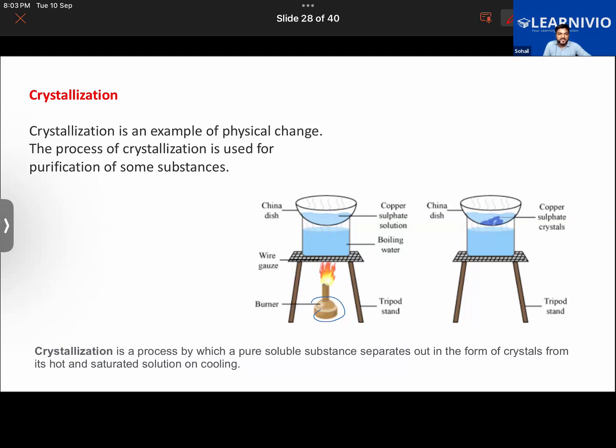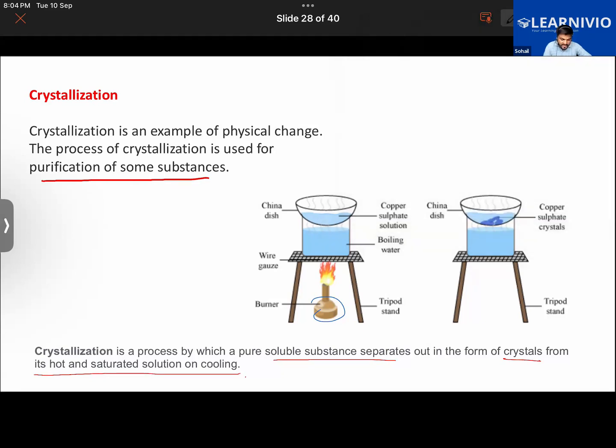So that's why it is a physical change, and crystallization is mainly used for purification of some substances. It's a process by which a pure soluble substance separates out in the form of crystals from its hot and saturated solution on cooling.